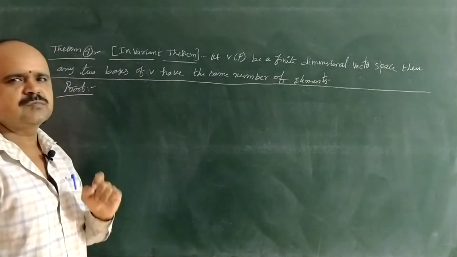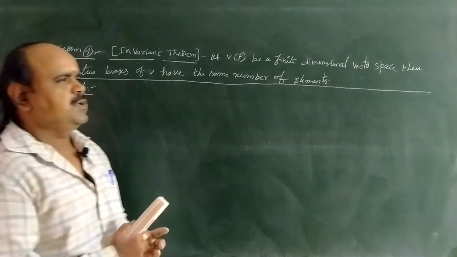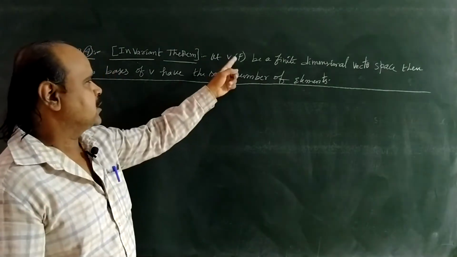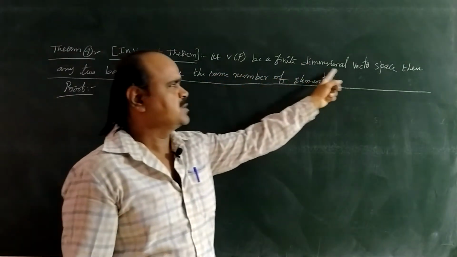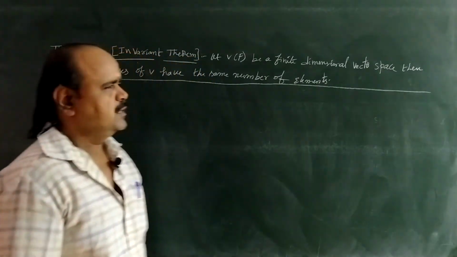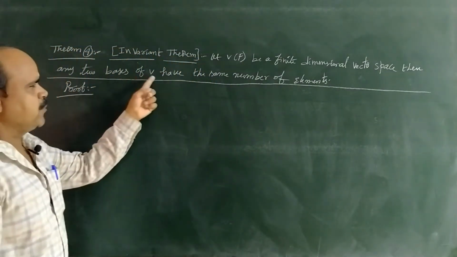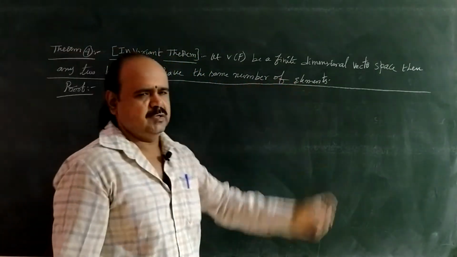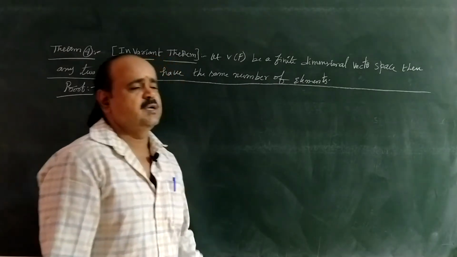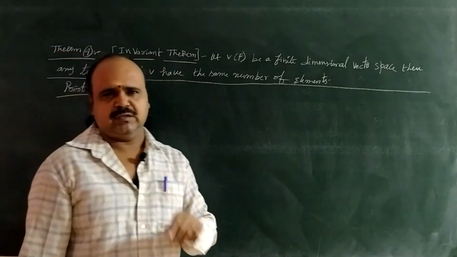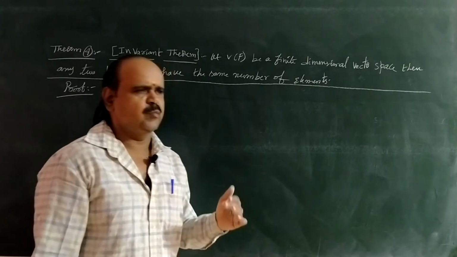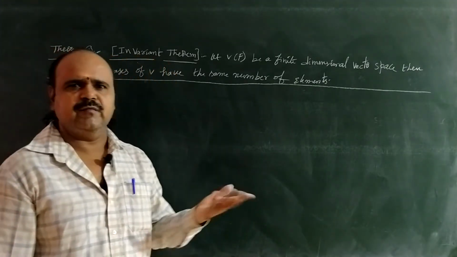What does the invariant theorem say? In a vector space capital V of F, where capital V is a finite dimensional vector space, any two bases of capital V have the same number of elements. There is no need for a vector space to have only one basis. There may be more than one basis in a vector space.